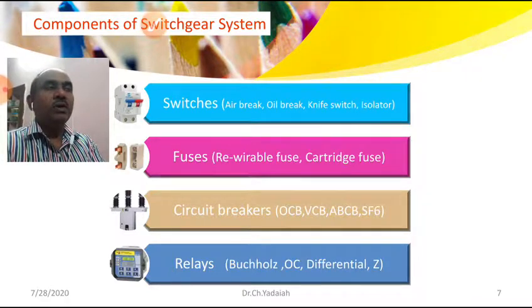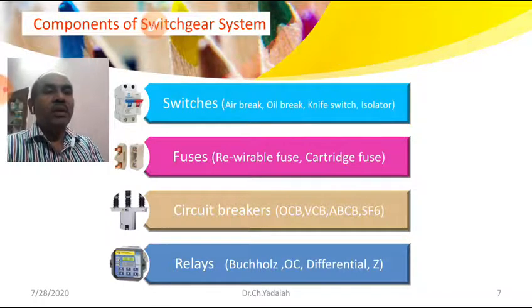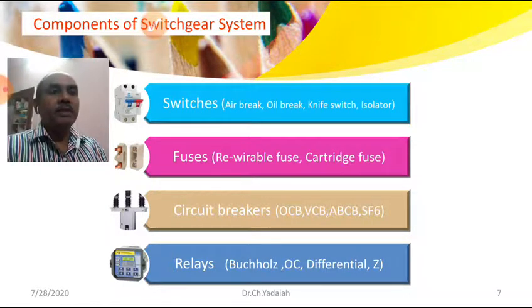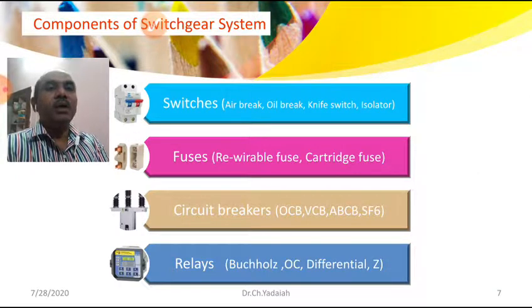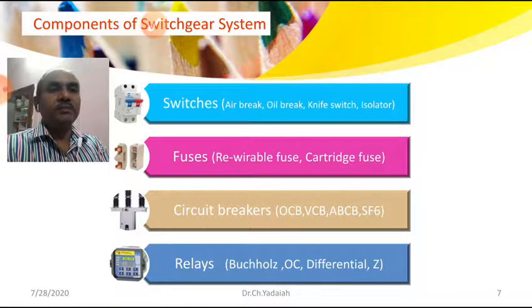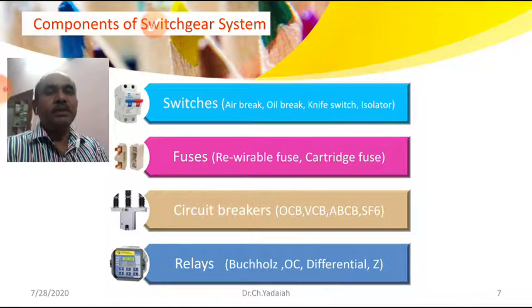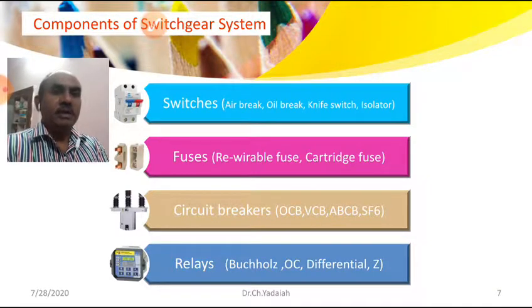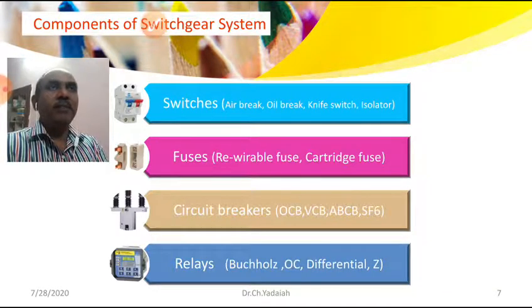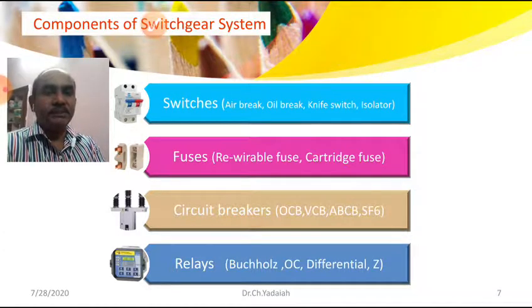You are also very familiar with relays. One relay, the Buchholz relay, is generally used in power transformers and big distribution transformers also. Similarly, in our power system we use differential relays, over current relays, over voltage relays and distance relays, different types of relays. That will be covered in the next sessions.